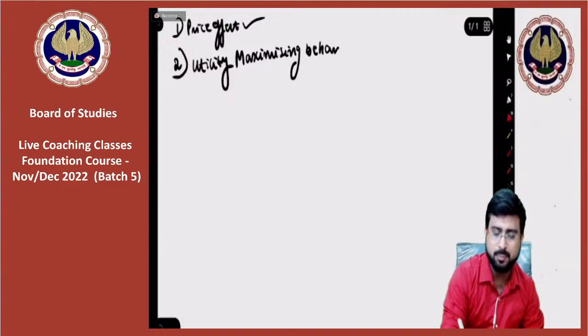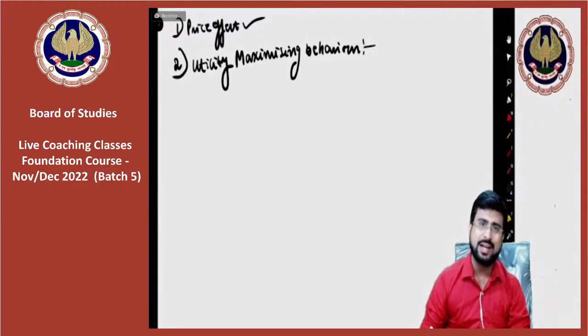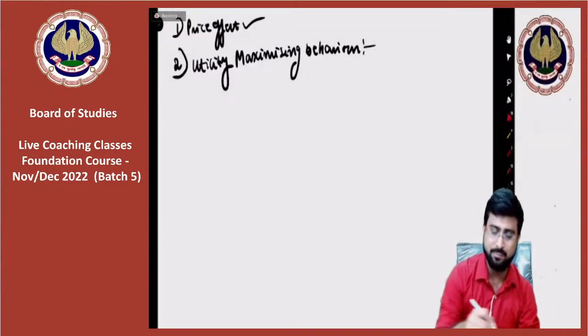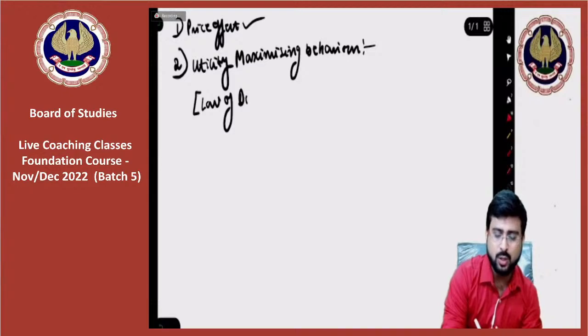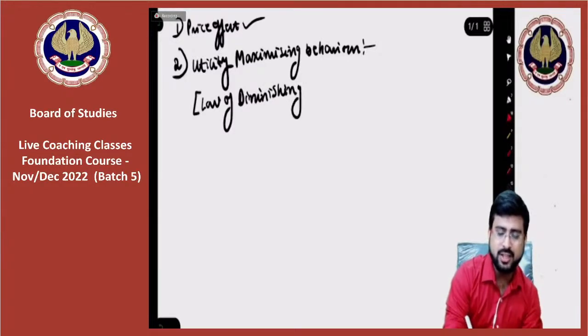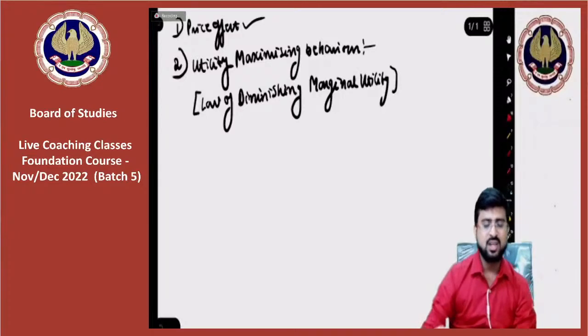I'll tell you something friends. This has another name and I want you all to know that name. It is called the law of diminishing marginal utility. Please remember, utility maximizing behavior is also called law of diminishing marginal utility. My dear friends, it is confirmed. Please listen very carefully. It is not a doubt.